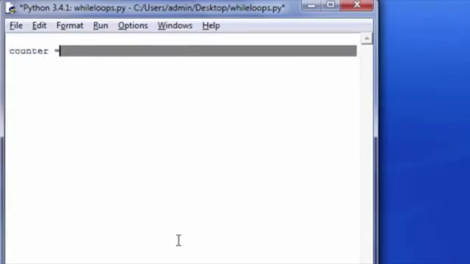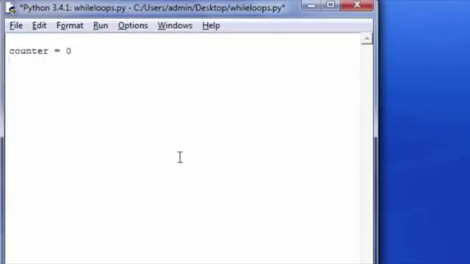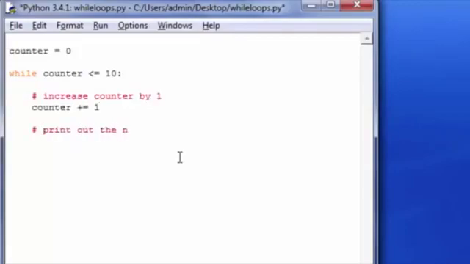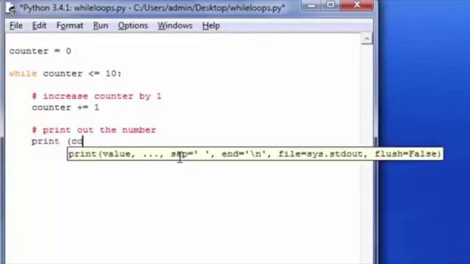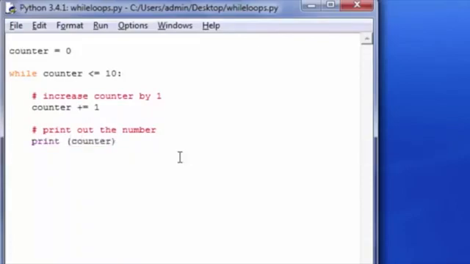So counter is equal to 0. And we're going to say while our counter is less than or equal to the number 10, what do we want to do? Increase counter by 1, counter plus equal 1. Print counter. All right, so it's going to count the numbers 1 through 10, right? So we come in here, counter is 0, less than or equal to 10? That's a true statement. Counter goes up by 1, and we print out counter, which is the number 1.